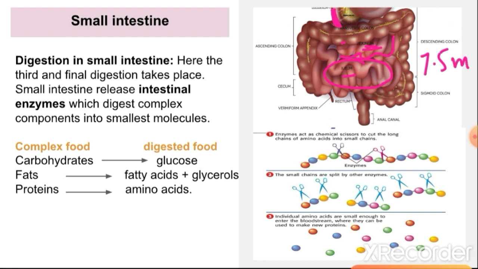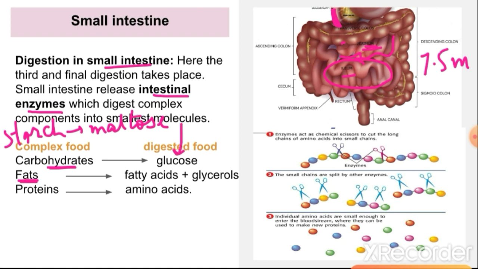Now what happens in the small intestine? The small intestine releases intestinal juice, which contains intestinal enzymes. These enzymes finally digest the food into the smallest molecules. In the first step we have the digestion of carbohydrates, that is, starch has been converted into maltose sugar. That maltose is now converted into glucose in this part.